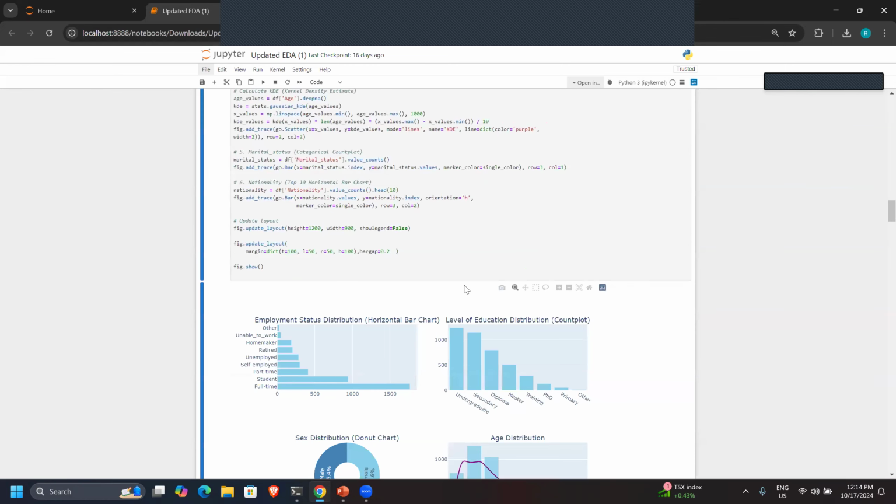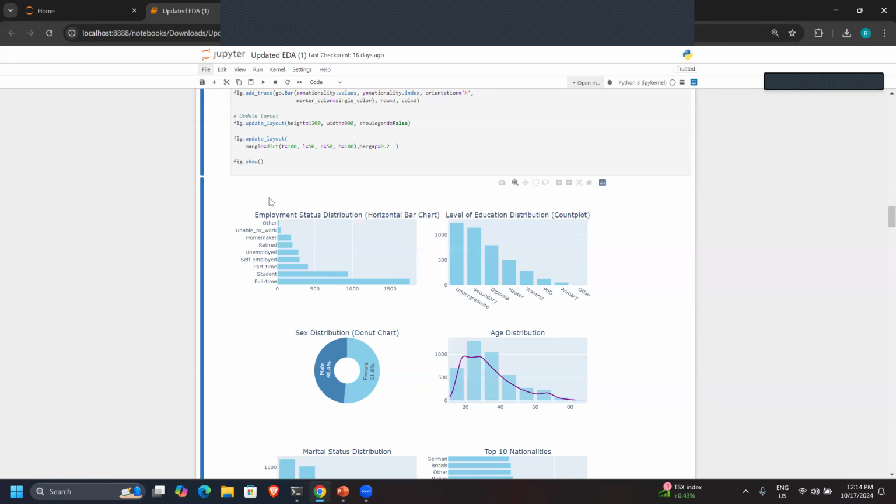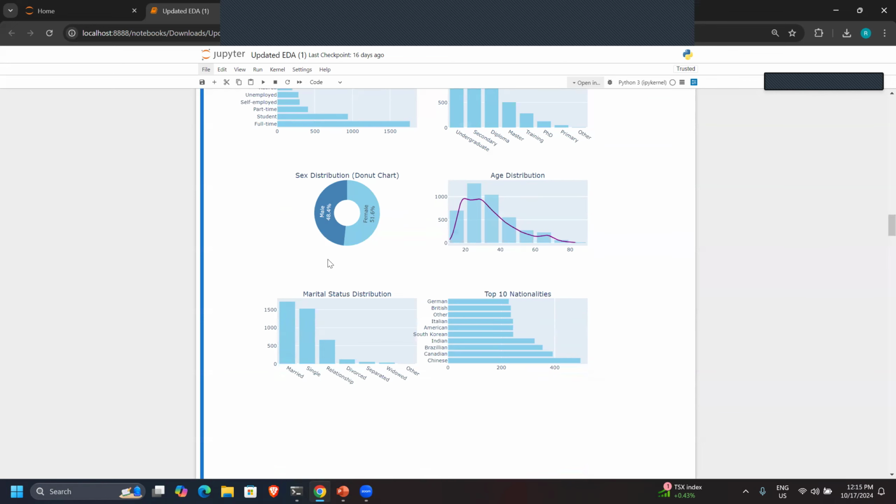And talking about the other columns, here we have plotted the employment status distribution, and we can see that full-time students or full-time job people were the most who were downloading the apps, or who participated in this survey. Then the level of education: undergraduates are the most who participated in the survey. Sex distribution is how many of them are female and male: 48% male and 51% female.